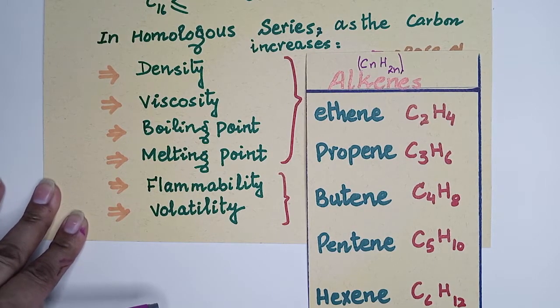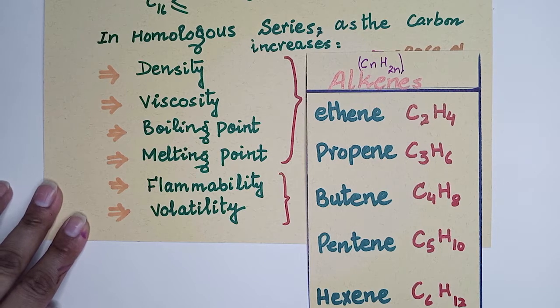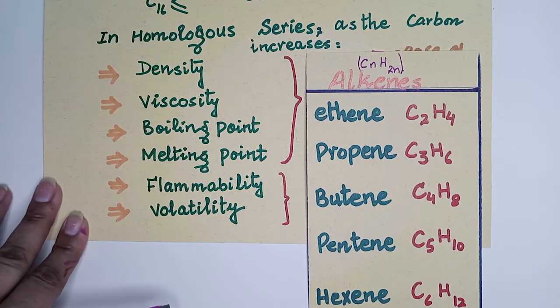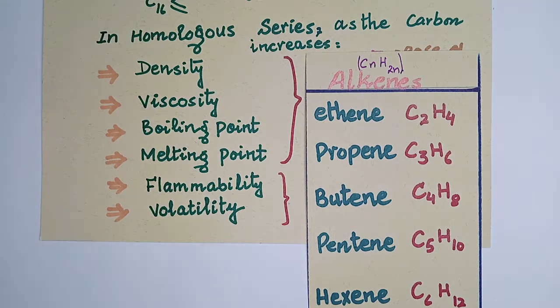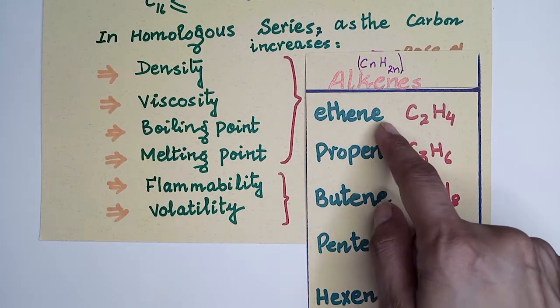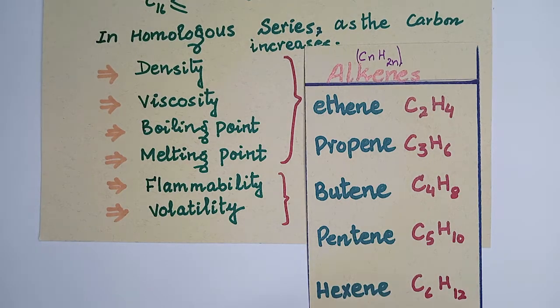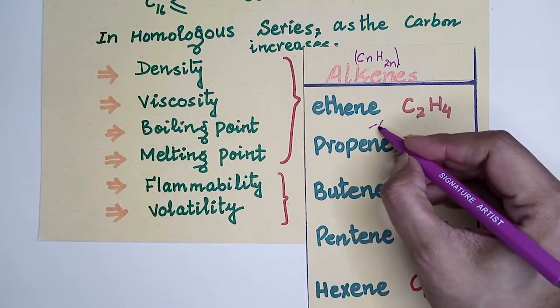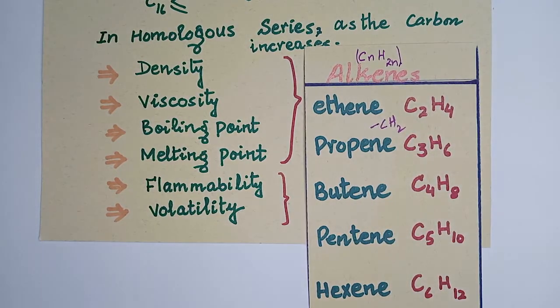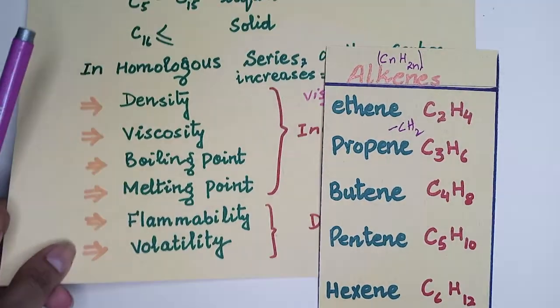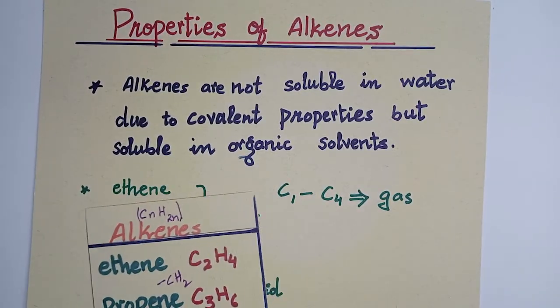The characteristic properties of the homologous series are similar, like alkanes. What were the characteristic properties of a homologous series? As we go down the group, there is a gradual change in the physical properties, and members differ by a CH2 group. They have the same methods of preparation, so they have the same chemical properties. They have the same general formula, that is CnH2n. So those are the properties of alkenes.